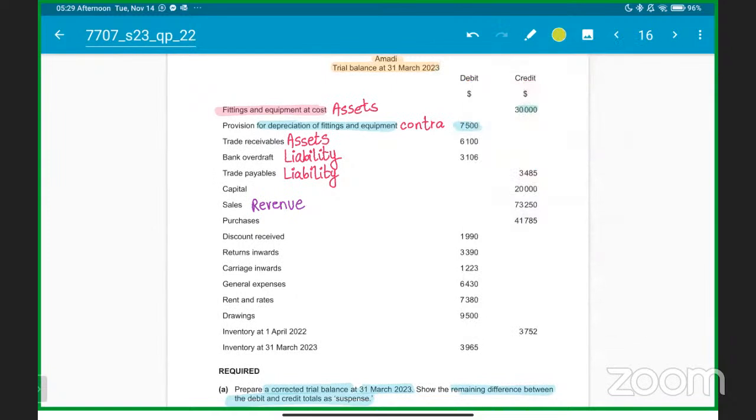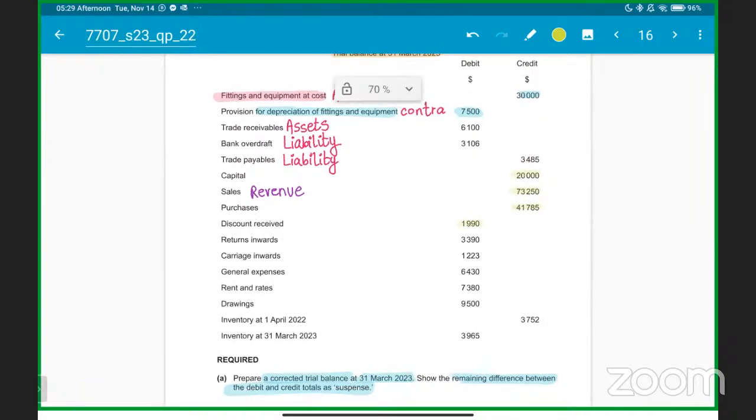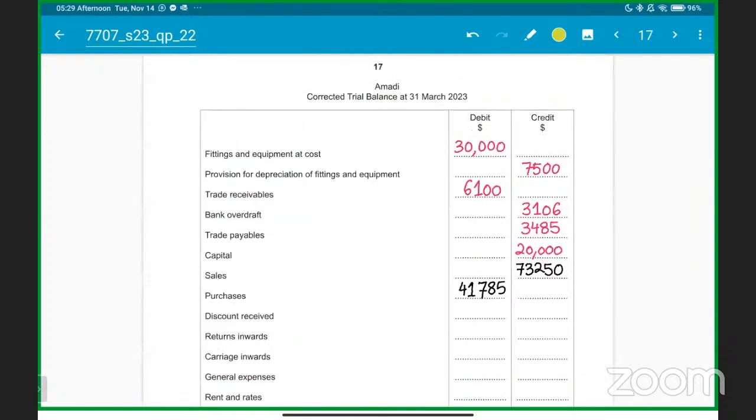You must know what is the nature of the asset, liability, and capital, and you can do all of them. Okay. Next we have return inwards. So no, sorry, purchases were 41,785. Till there we have done.